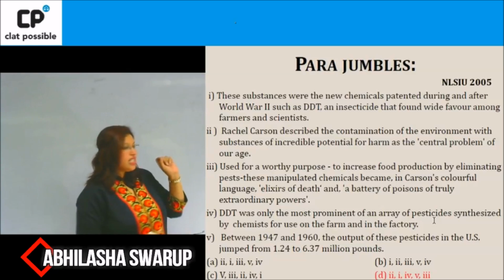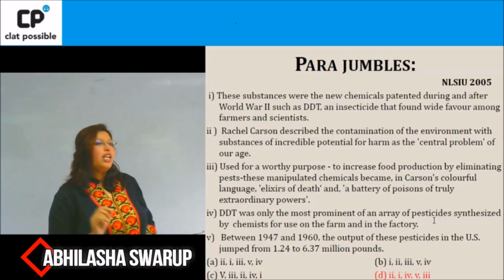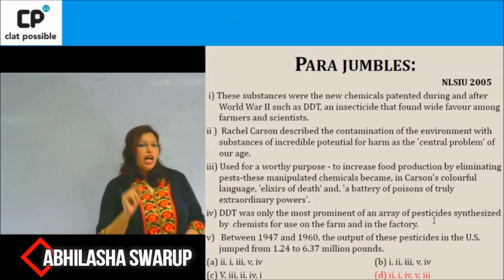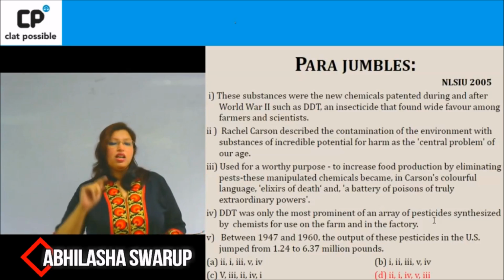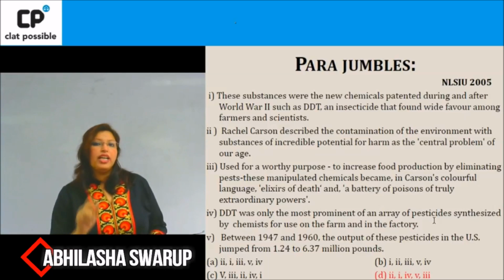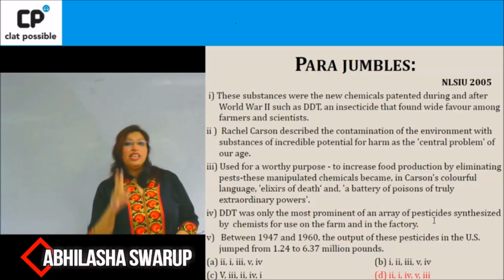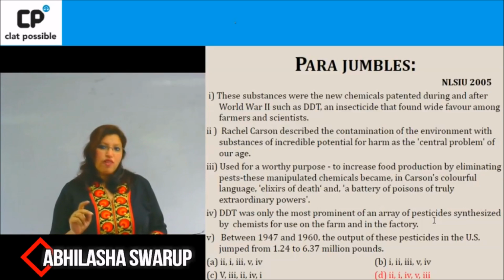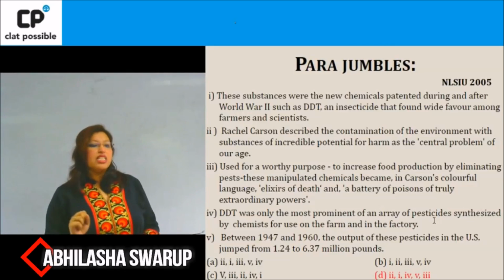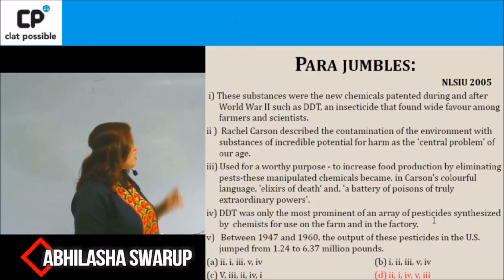Now, the minute I see these substances, I know that there is going to be a link because, if you remember, para jumbles will have pronouns as a very important clue for connecting a mandatory pair. So when you look at these substances, you know that there can be a mandatory pair which you will find which will connect these substances.